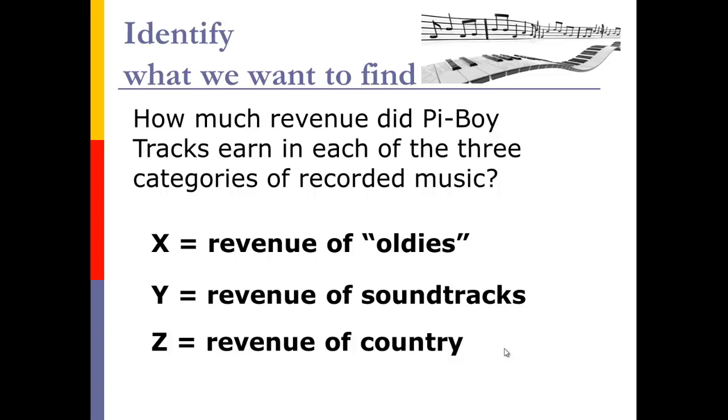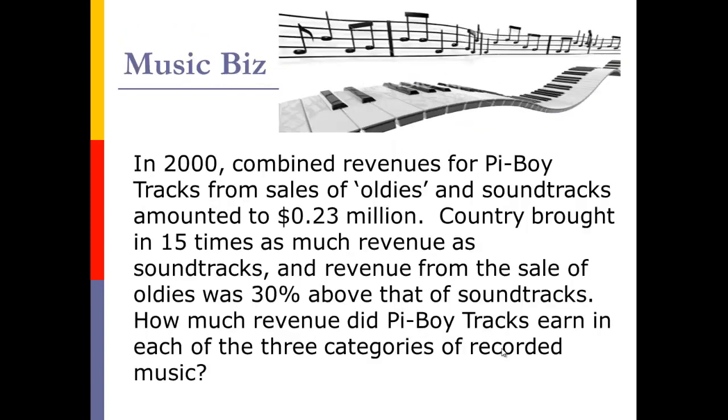I just randomly picked X, Y, and Z: X for oldies, Y for soundtracks, Z for country. It does not matter who you call X, Y, and Z as long as you're consistent from that point on. It doesn't matter what labels you use, but once you label something, you have to be consistent with it. All right, so now let's start looking at some of the information that's given.